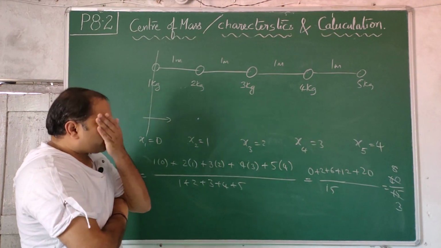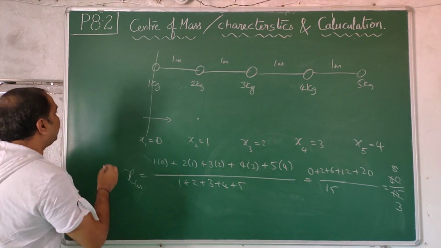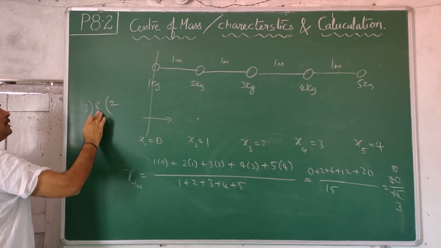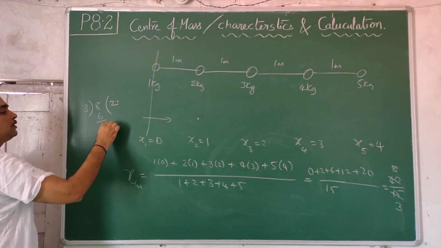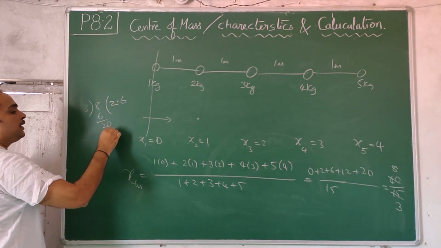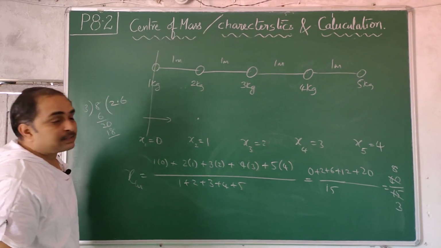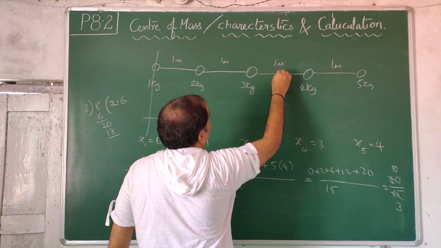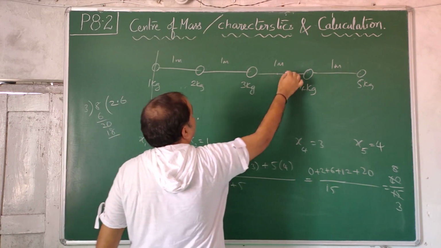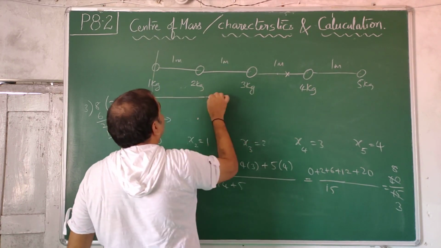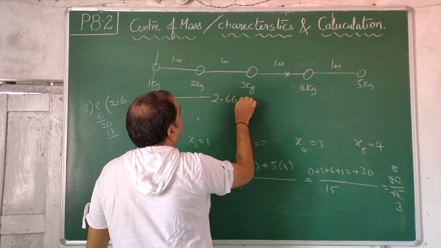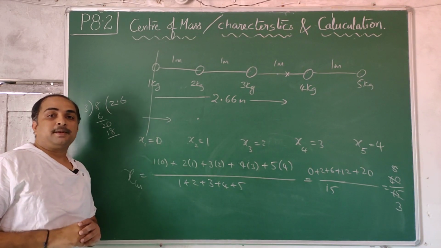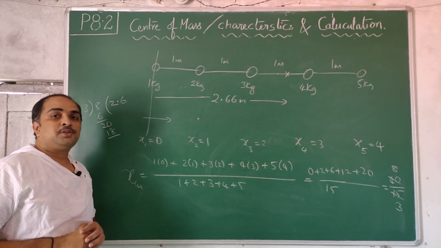At 8 by 3 meters, the center of mass lies. You can find that by dividing 8 by 3. 3 2s are 6, 3 6s are 18. 2.66. So from here to here is 1, from here to here is 1, here it will be 2.5, a little more than that. So the center of mass lies somewhere here, and that distance is 2.66 meters from the origin you have taken.